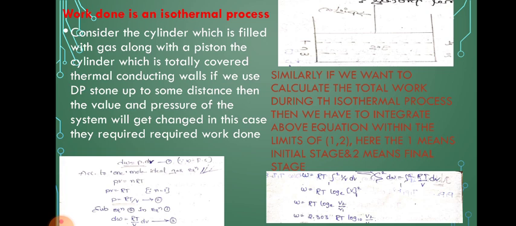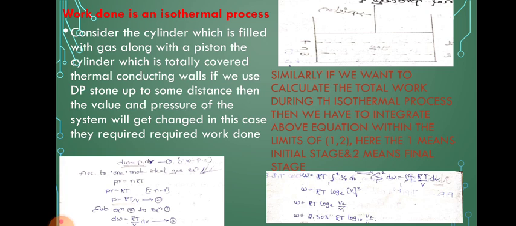In this case the required work done is dW is equal to P dV. This is equation number 1. According to W is equal to F dot s, and according to the one mole ideal gas equation, PV is equal to nRT, where n is equal to 1, finally PV is equal to RT. Therefore P is equal to RT by V. This is equation number 2.